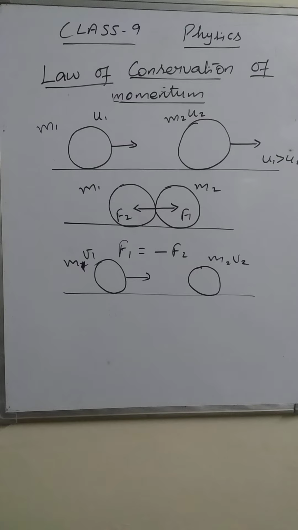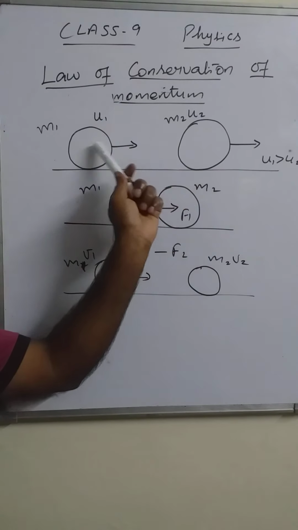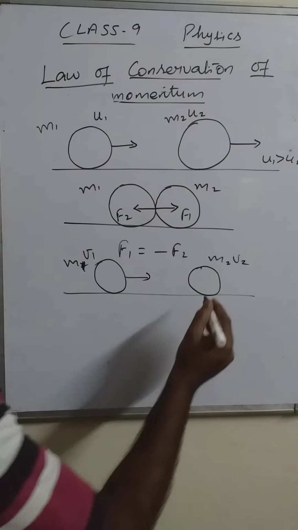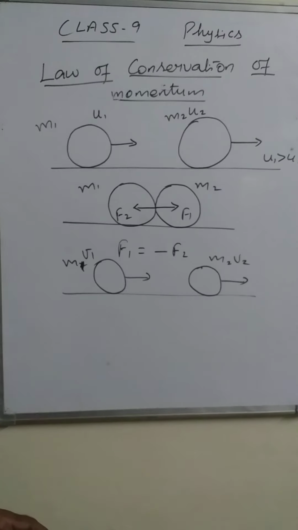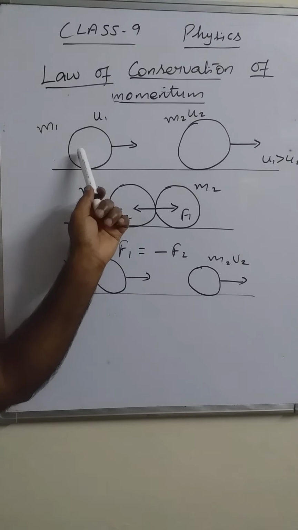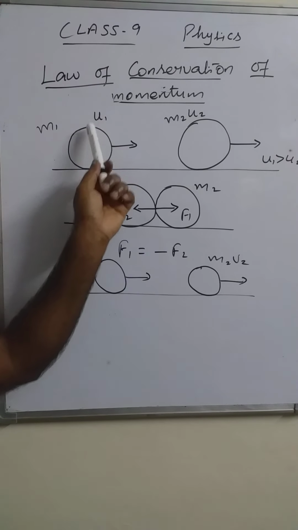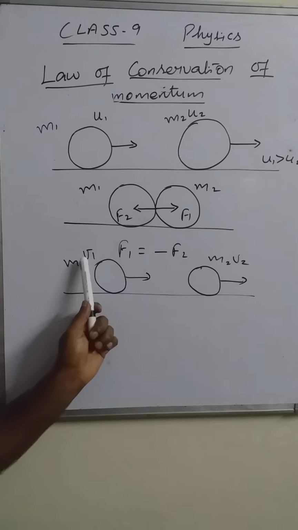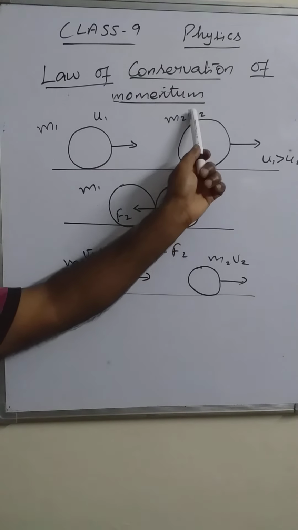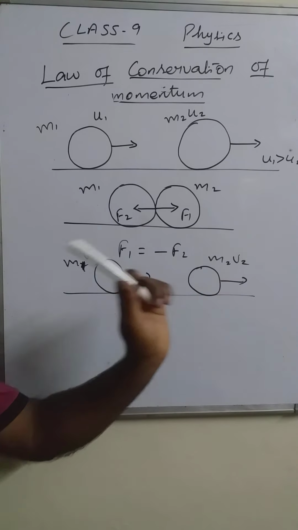So this is the situation before collision of the two objects, and this is the situation after collision. Before collision, momentum of the first object is m1u1. After collision, its momentum is m1v1. For the second object, m2u2 before collision, and after collision its momentum is m2v2.